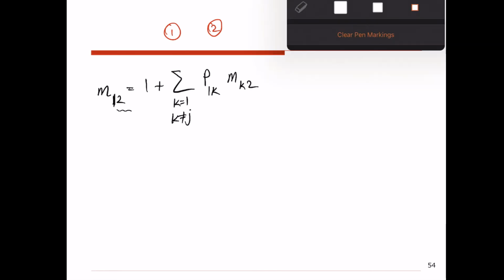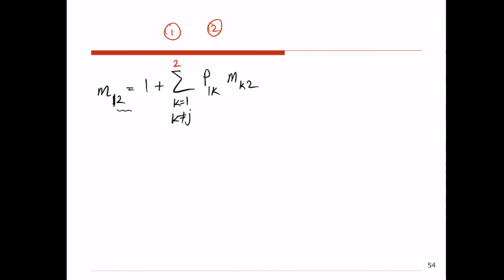Based on the formula that we had, I can write M12 as 1 plus sigma P1K MK2, where K goes from 1 to S and K is not equal to J. Since we have two states, 1 and 2, in this problem, S here goes to 2, so this would be K from 1 to 2, and K is not equal to J, where our J is 2.